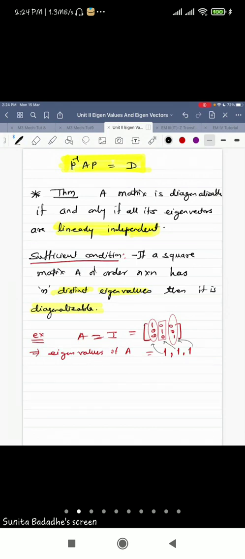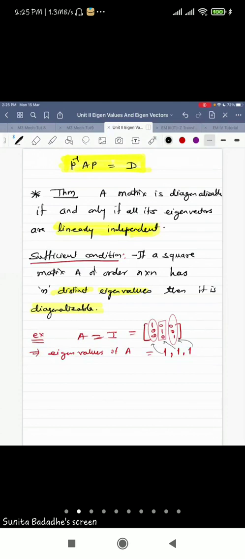So if you have repeated eigenvalues, then also it is possible that the matrix is diagonalizable. But you cannot be sure. You cannot immediately tell that yes, it is diagonalizable. You will have to check certain conditions. But in which case, without thinking a lot, can you immediately say that the matrix is diagonalizable?